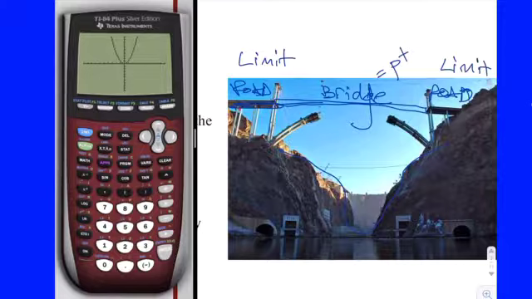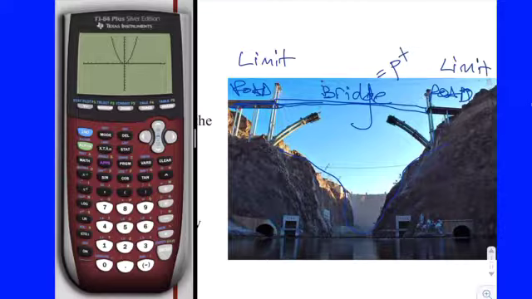The reason we're doing this and talking about safely driving across is because we are really secretly interested in a continuous function. And we want to be able to talk about what makes a function continuous. A function is continuous if you could just draw it from left to right without lifting your pen or pencil, right? But that's not a very rigorous definition. So using the limit and the function value, we can come up with an idea.